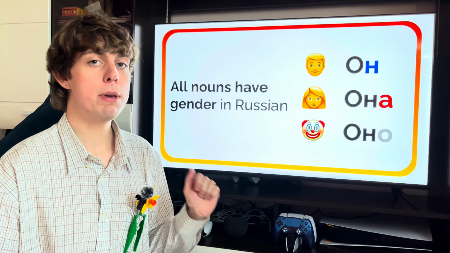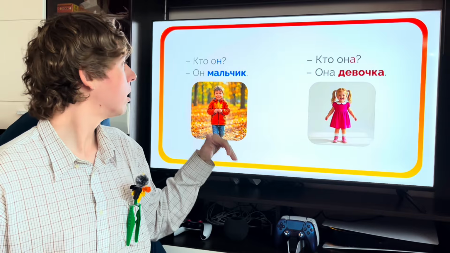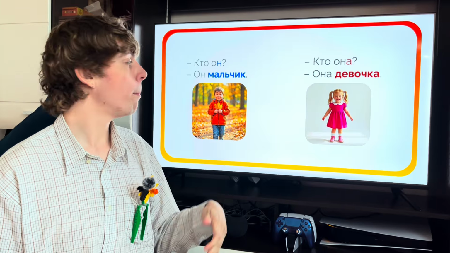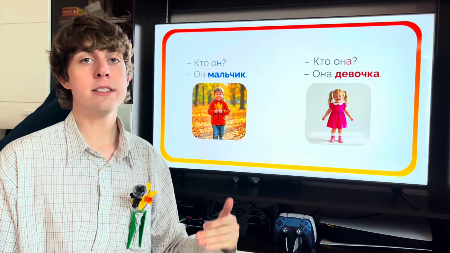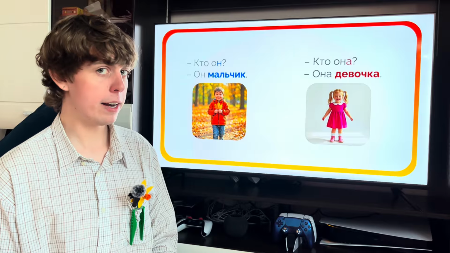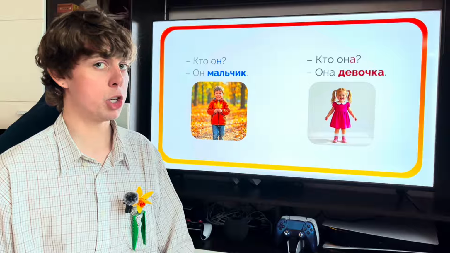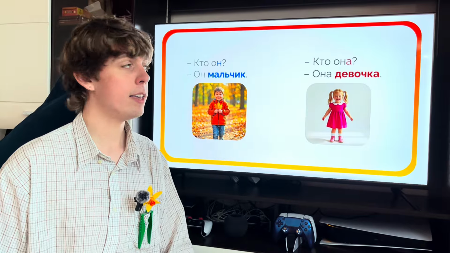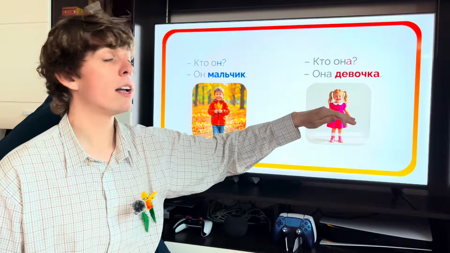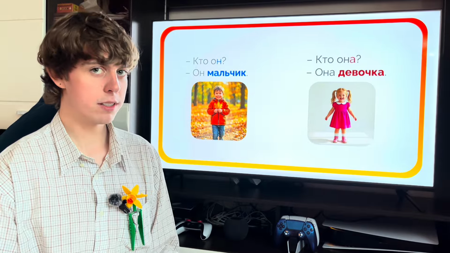Let's connect this to the people again. Кто он? Он мальчик. Мальчик is masculine. Он мальчик. Кто она? Она девочка. Девочка is feminine. Она девочка. This works the same way with names.